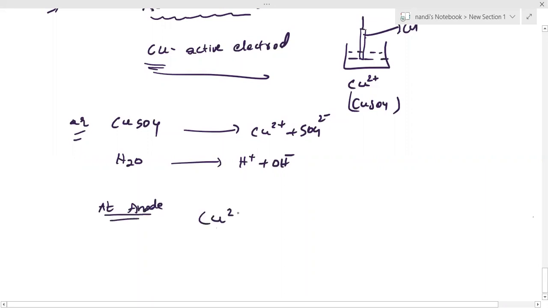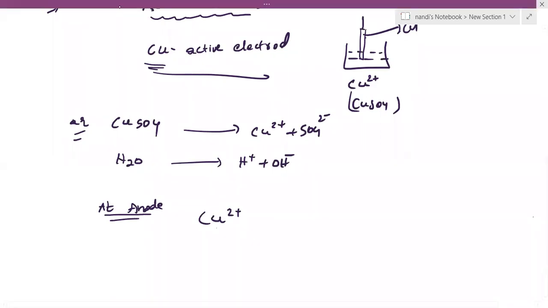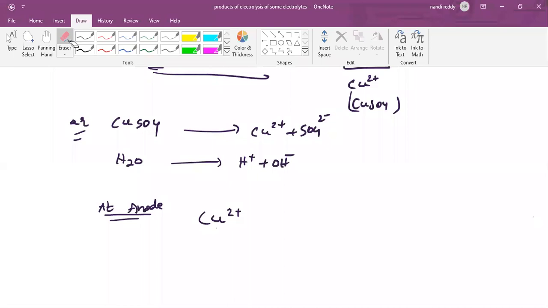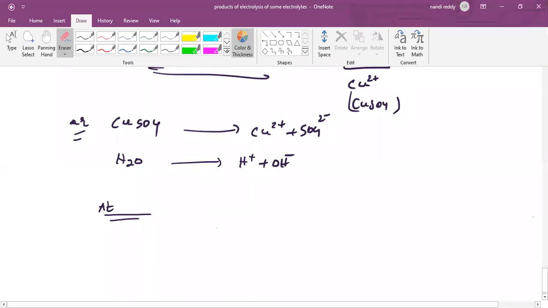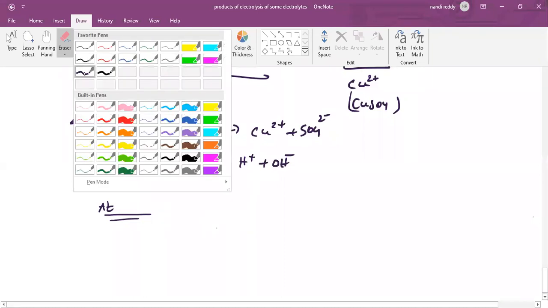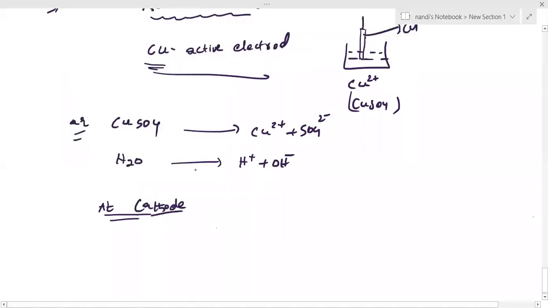Wait, I will explain clearly. First write the cathode reaction, which everyone can understand easily. After that I can write the anode reaction. At the cathode, reduction takes place. Cu2 plus is there, so it is going to participate: Cu2 plus plus 2 electrons gives rise to Cu. Any doubt here?